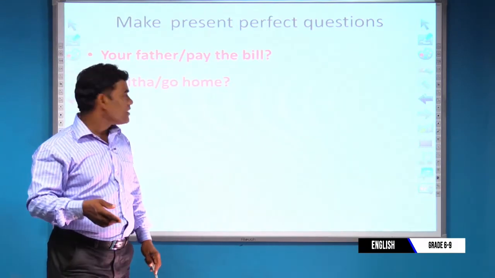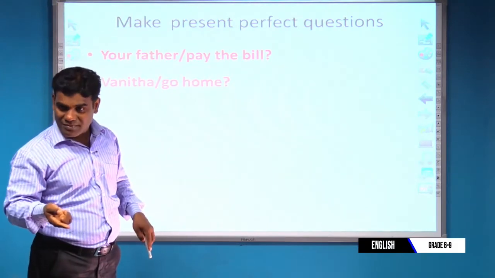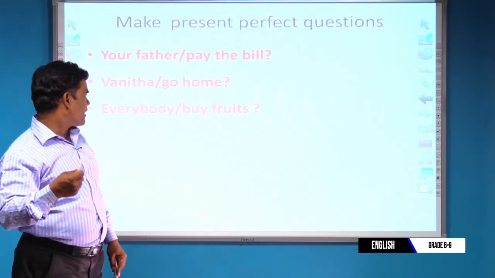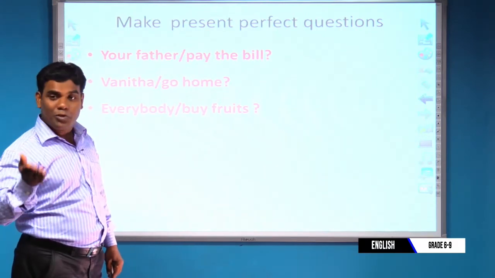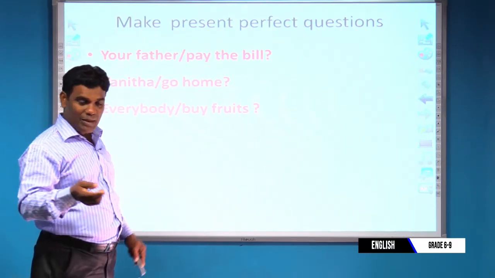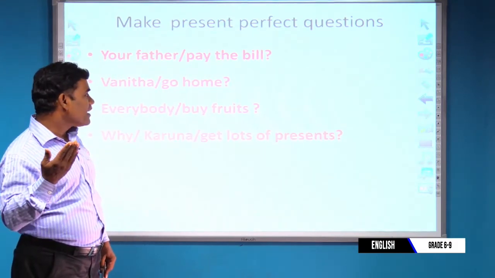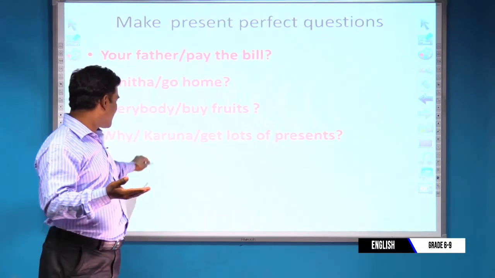The next one, Vanida go home. Question mark. Next one, everybody buy fruits. Question mark. Next one, why Karuna get lots of presents? Okay.